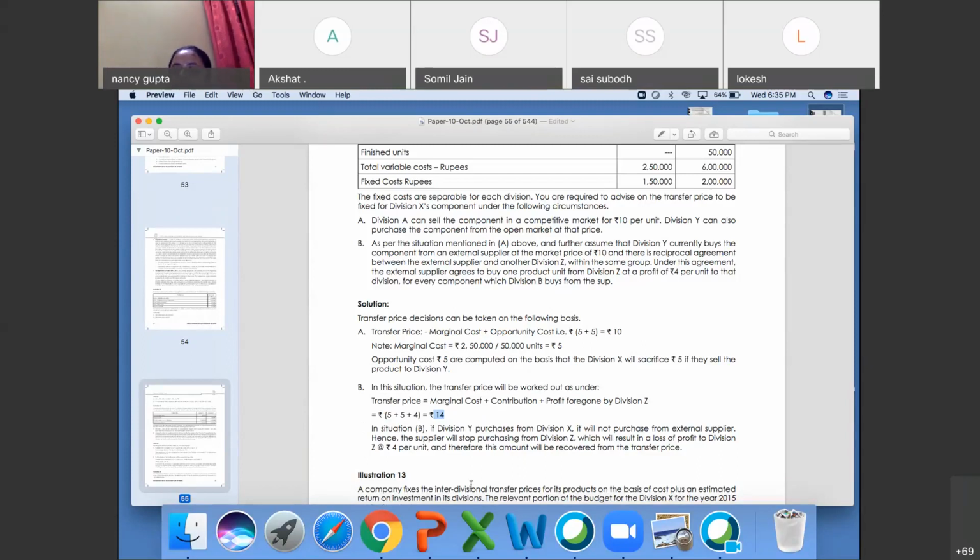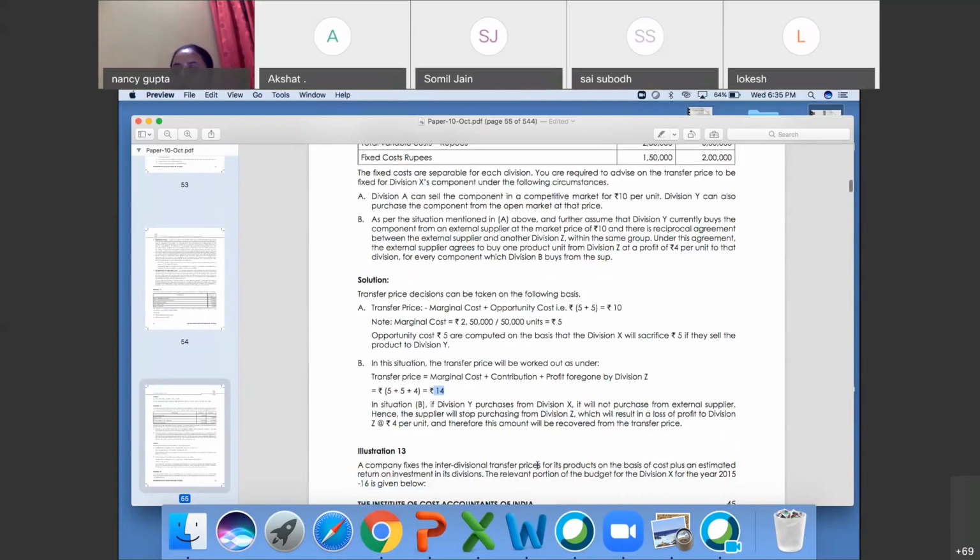In situation B, if division Y purchases from division X, it will not purchase from the external supplier. Hence, the supplier will stop purchasing from Z, which will result in a loss of profit of 4 per unit to division Z, and therefore this amount will be recovered through the transfer price. Getting it?